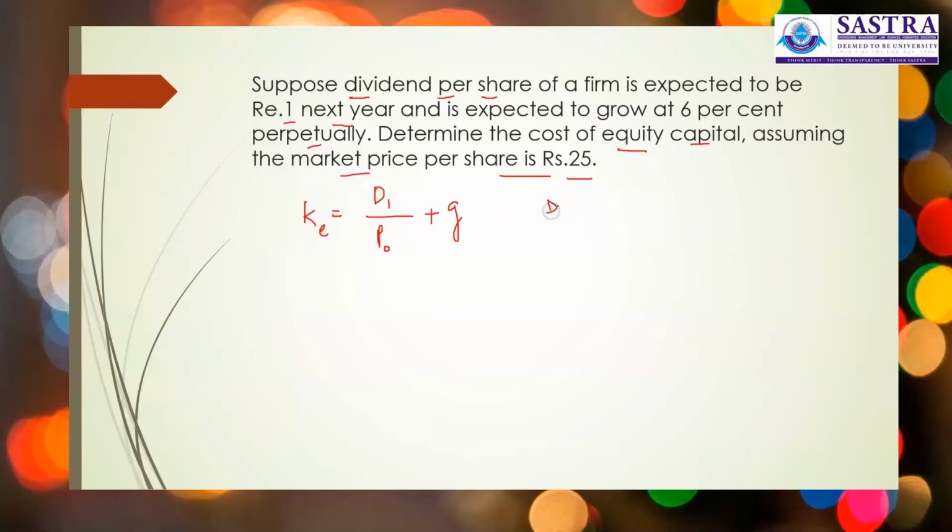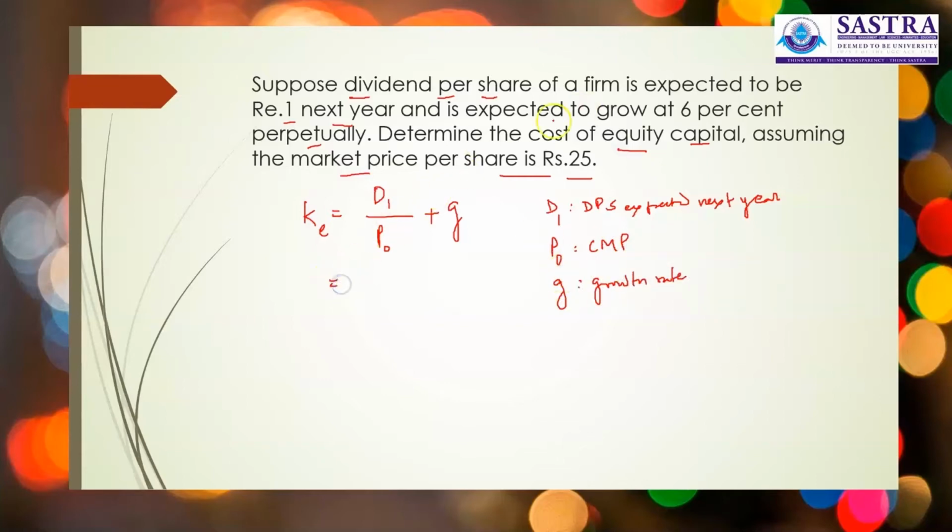D1 is dividend per share expected next year or a year hence, P0 is the current market price and G is the growth rate.